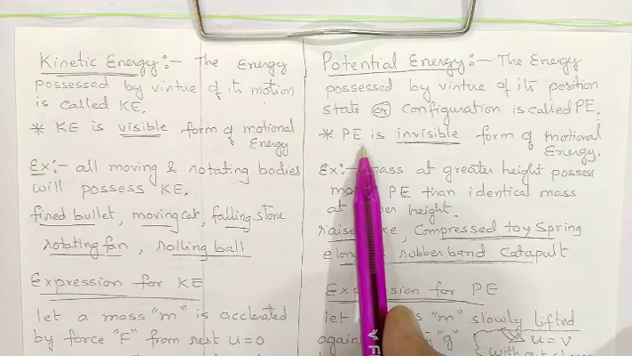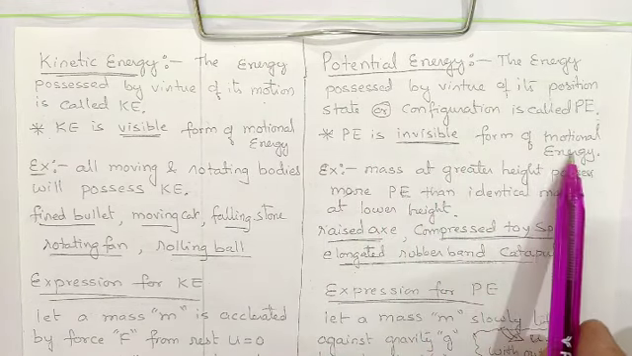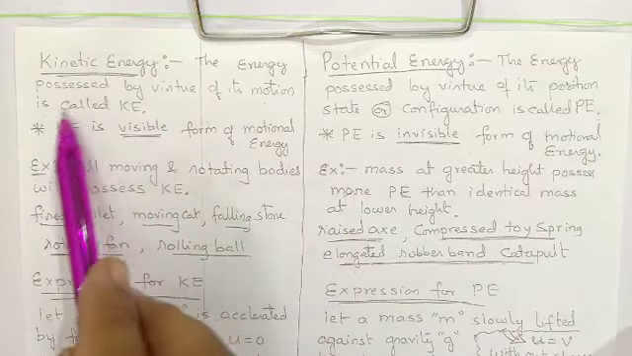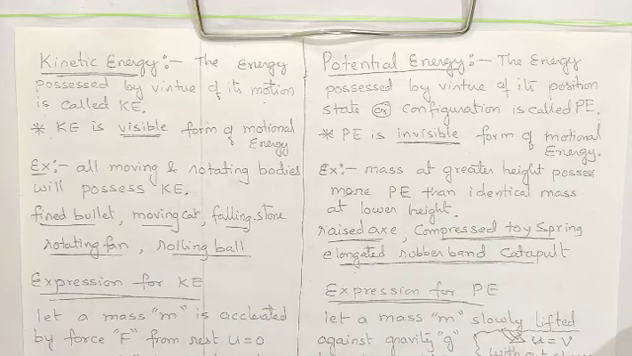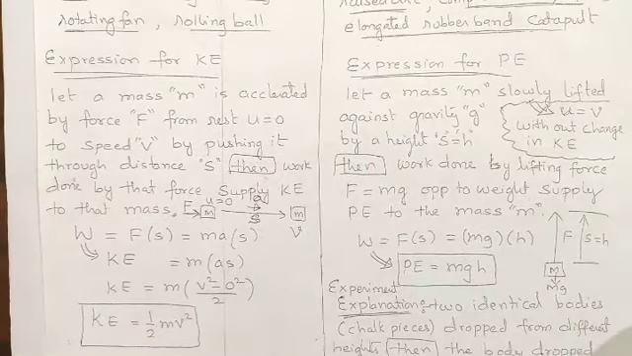So this motion can be in invisible form. The visible form of motional energy we call kinetic energy, and the invisible form of motional energy we call potential energy. Let us derive expressions for both of them.